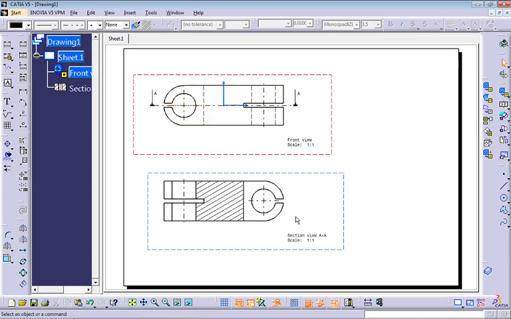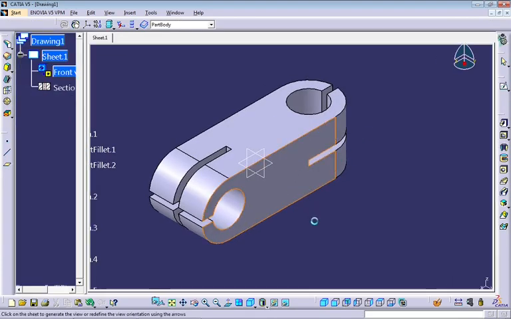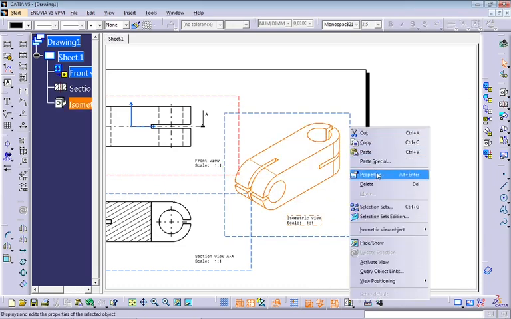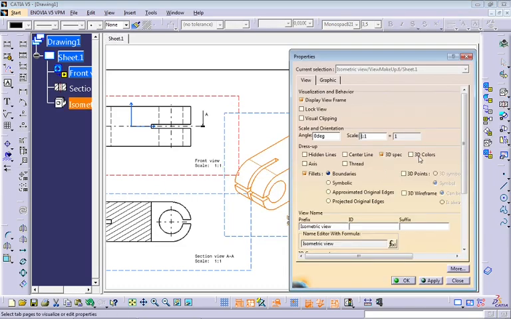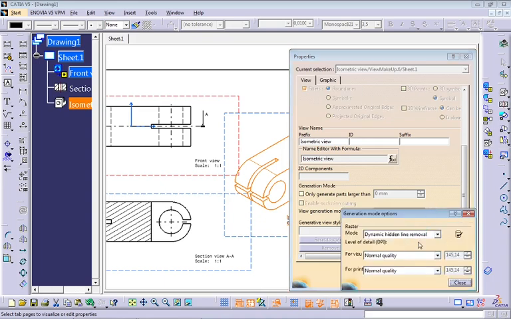Okay, and I want to perform an isometric view here, right here. The only thing I want to change here, go on properties, 3D color, go here to exact view, raster, shading with edges, okay?